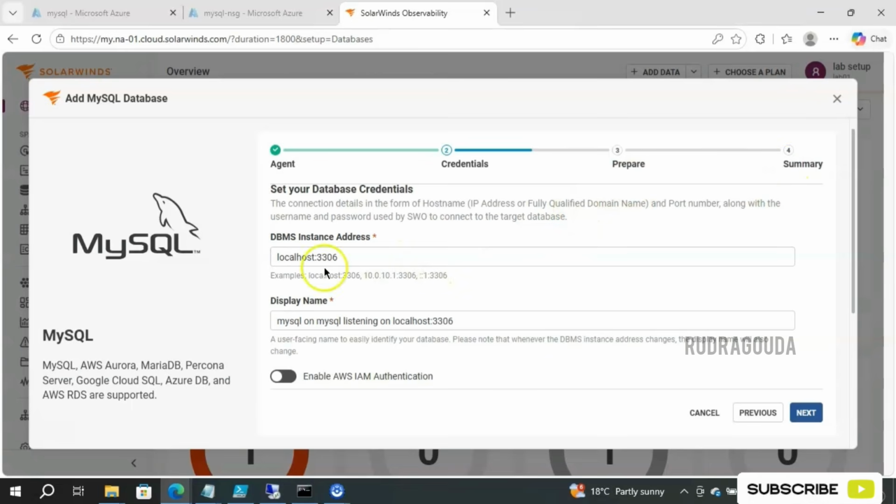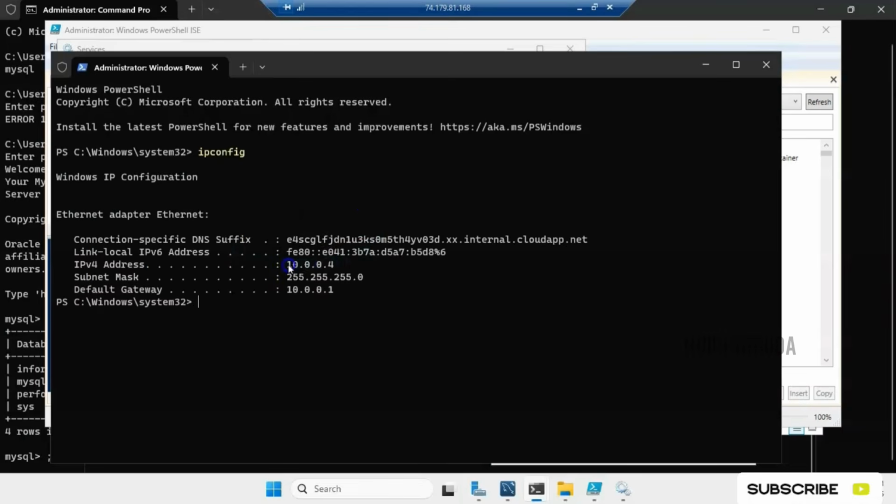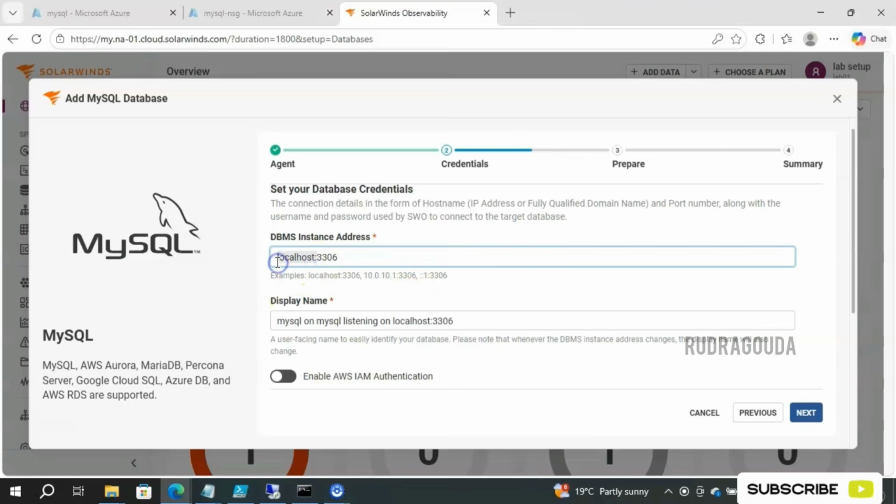Along with that, instead of localhost 3306, I'll provide the exact IP address of the server. So I'll go back here and type ipconfig, and this is my IP address, 10.0.0.4, and I'll paste that information here. Okay, so let me go for next.